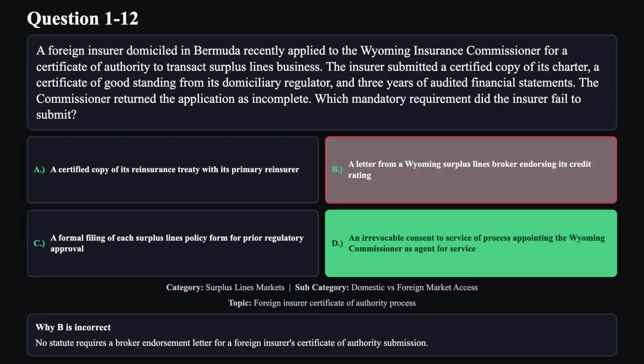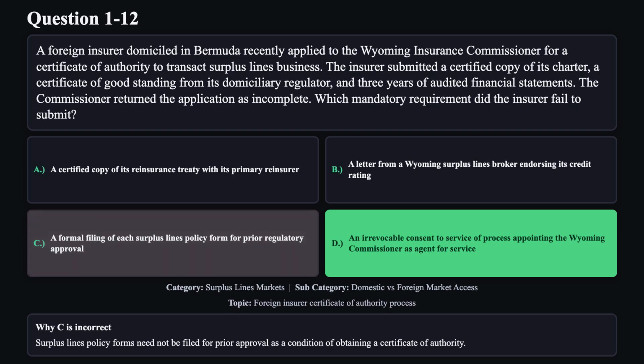Reason B is not correct. No statute requires a broker endorsement letter for a foreign insurer's certificate of authority submission. Reason C is not correct. Surplus lines policy forms need not be filed for prior approval as a condition of obtaining a certificate of authority.